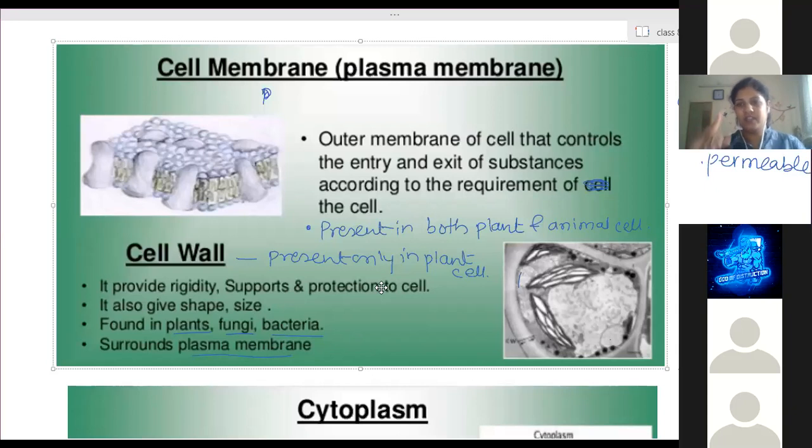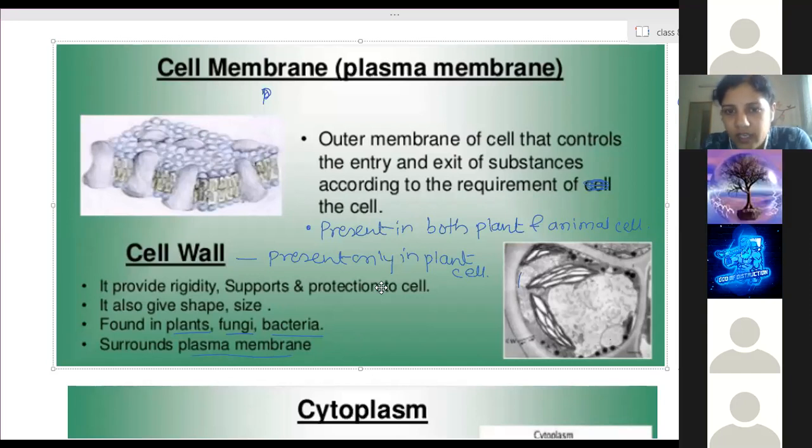So we'll continue with the cell membrane, cell wall done. Now, one more thing I will explain to you: what happens in cell membrane and cell wall. Cell membrane is somewhat flexible. It can easily bend, and it will allow some substances through. So the cell membrane or plasma membrane will allow few substances to move. It selects the substances which have to move out of the cell or inside the cell.